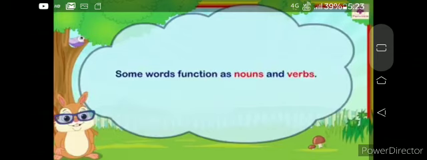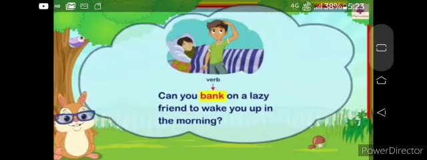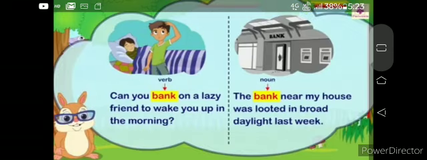Some words function as nouns and verbs also. Take an example, can you bank on a lazy friend to wake you up in the morning? So bank here is a verb. Now if I say, the bank near my house was looted in broad daylight last week, here the bank is a noun. So students, I have shown you the difference between the two sentences where bank is used: in one sentence bank is used as a verb and in another one it is used as a noun.